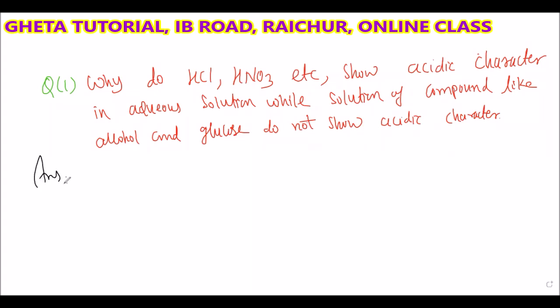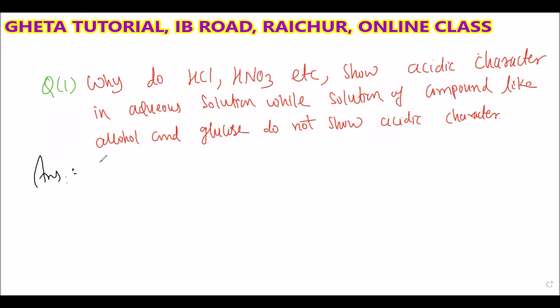Why do HCl, HNO3, etc. show acidic behavior in aqueous solution? Only in aqueous solution they will show the acidic behavior. Because they dissociate to form hydrogen ions. Yes, exactly correct.